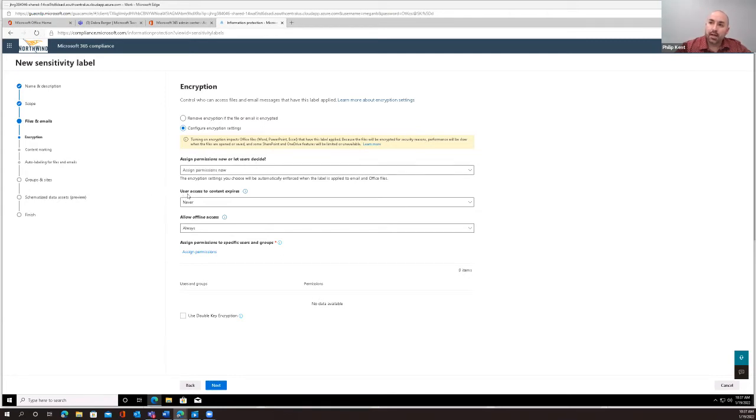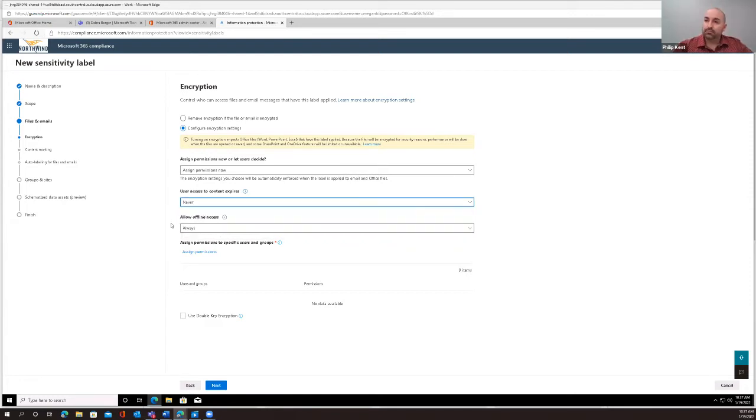But right under that, we have access content expires, right? What we can do is take a document and let people have permission to look at it, but maybe only for a certain amount of time. Maybe we only want certain people to look at certain documents for a certain amount of days, or pick a specific date. Maybe it's the end of the month, or the 15th, or the 6th, whatever it is,